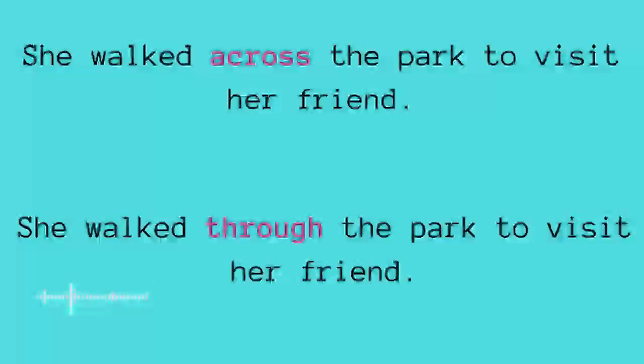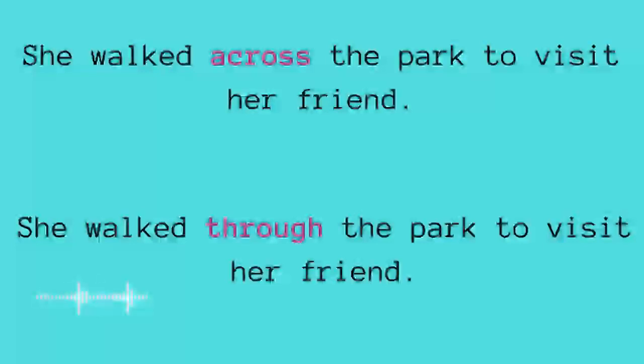But with the second one, with the use of through the park, that doesn't mean she went from one side to the other, but maybe she went to the park, and from the park she went maybe inside of a building, and maybe from the building she used another path. It's something like that. So the way wasn't straightforward. It was like maybe she went from one way to the other. Maybe she used different ways to visit her friend, and that is why we are using through.